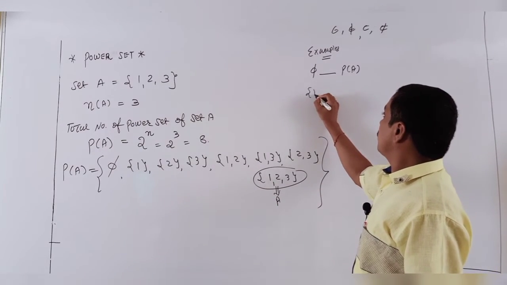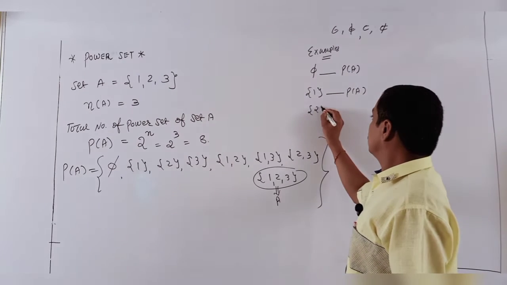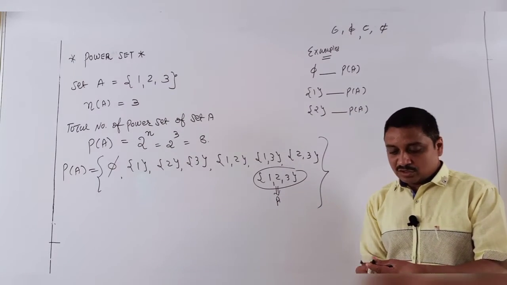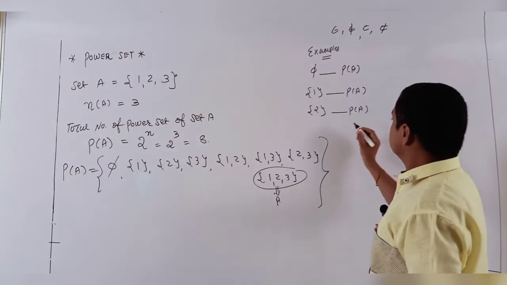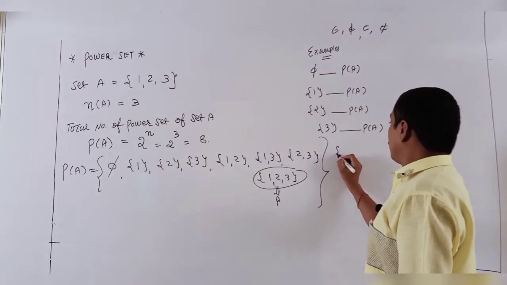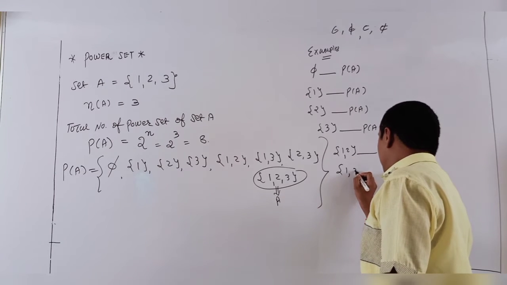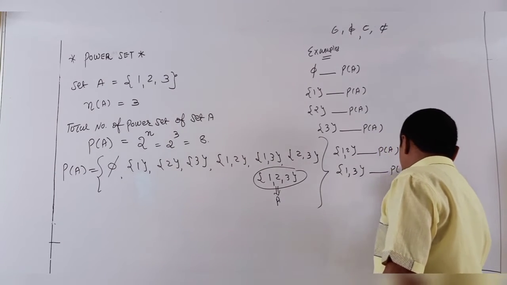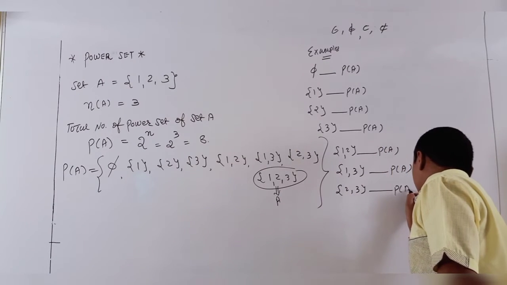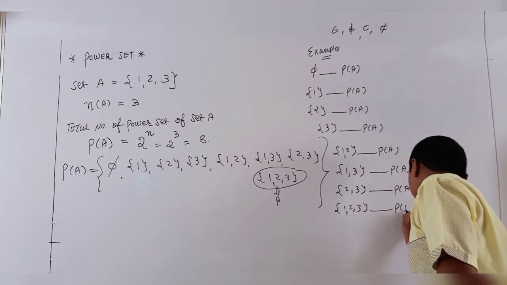Second, fill in the blank for P of A. Same as this, the second is the same as P of A, but these are extra, though MCQs are asked in the exam. Similarly, here third, fill in the blank for P of A. Same as all I explained. {1, 2} for P of A, {1, 3}, same as P of A. P of A means power set. {2, 3}, similarly for P of A, and last {1, 2, 3} is blank of P of A.